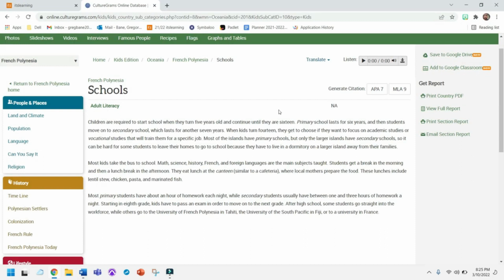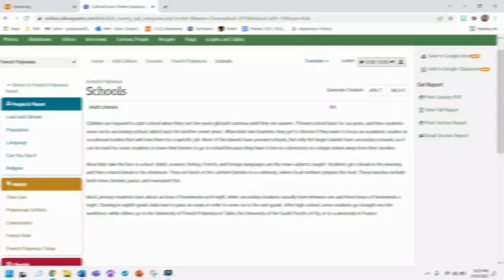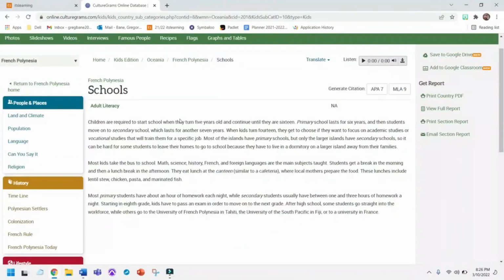Now you're going to have to do a little bit of reading. So you read through this, and what you're looking for are 4 interesting facts about schools in French Polynesia. Anything that you find that's interesting, maybe it's interesting because we do it the same way in the United States. Maybe it's interesting because it's completely bananas that they even do that during school, and you find that really interesting. So I'm just going to skim through this. Okay, a lot of this sounds similar. Oh, okay, this is interesting. I find this kind of interesting.